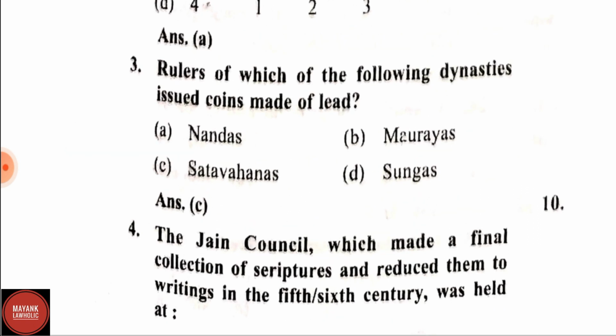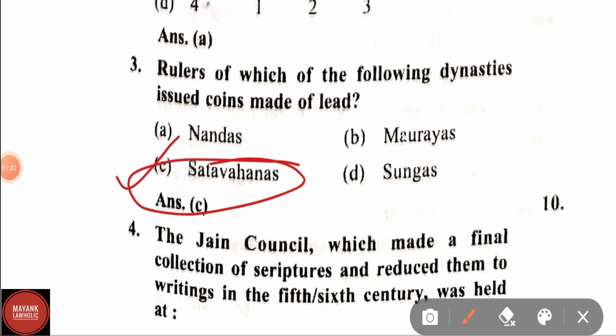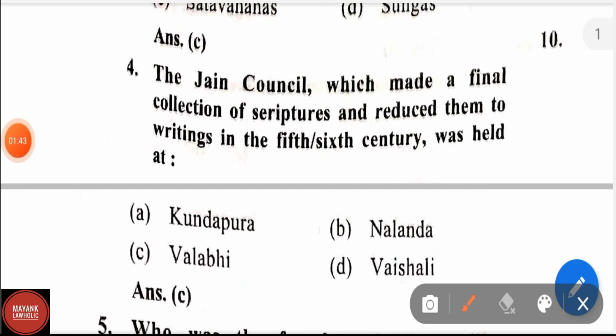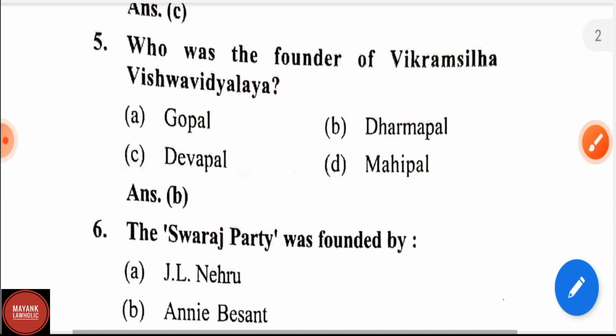Question number 3. Rulers of which of the following dynasties issued coins made of lead? Correct answer is Satvahans. The rulers of the Satvahans dynasty had issued coins which are made up of lead. Question number 4. The Jain council which made a final collection of scriptures and reduced them to writings in the 5th-6th century was held at, options are Kundapura, Nalanda, Vallabhi, Vaishali. Correct answer is Vallabhi.